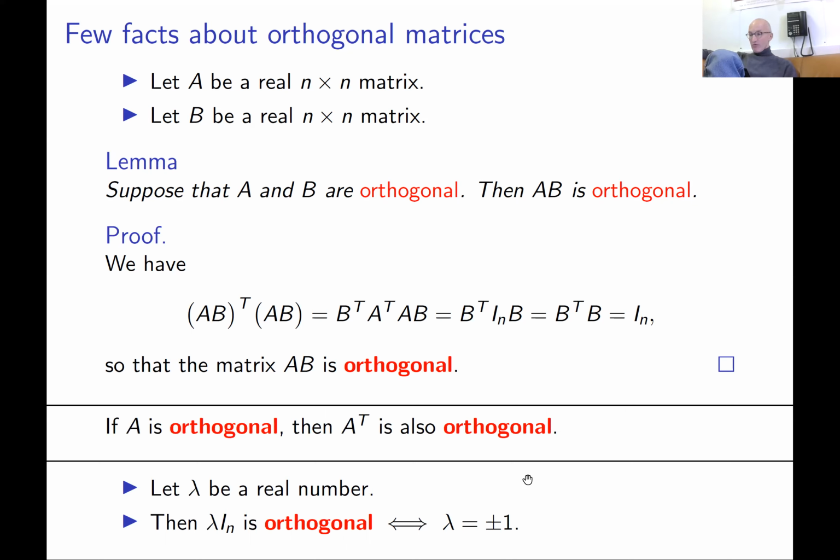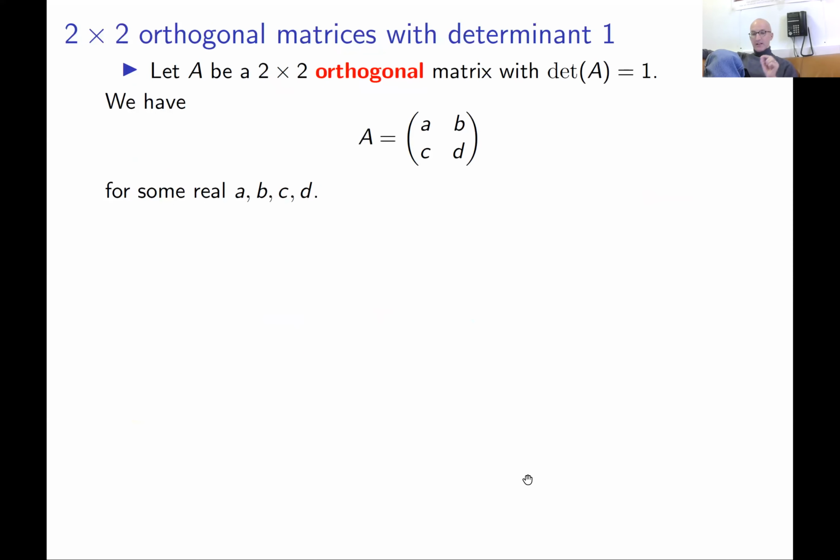Okay, so there are more properties of orthogonal matrices, but we considered probably the most basic ones. Let us consider explicit classification of orthogonal matrices in dimension n. Let us give a formula for all 2 by 2 orthogonal matrices. We split this classification in two pieces. First, we classify all orthogonal 2 by 2 matrices with determinant 1, and then we do the same with determinant minus 1. So we basically have two formulas, not one.